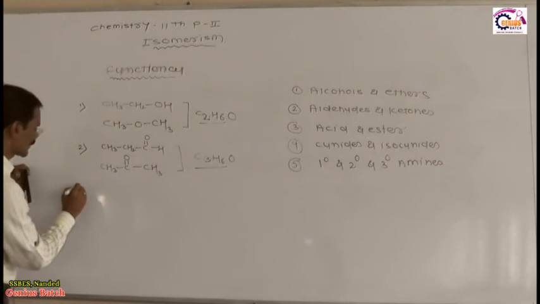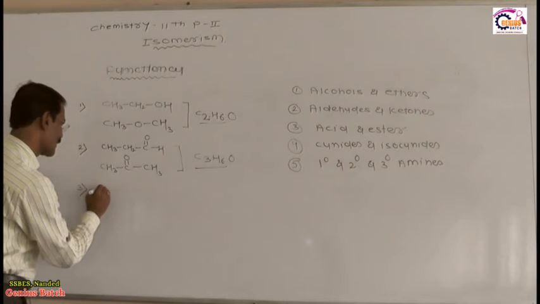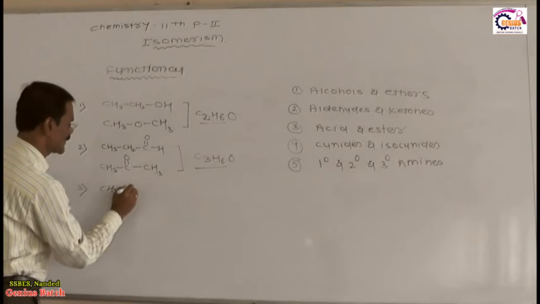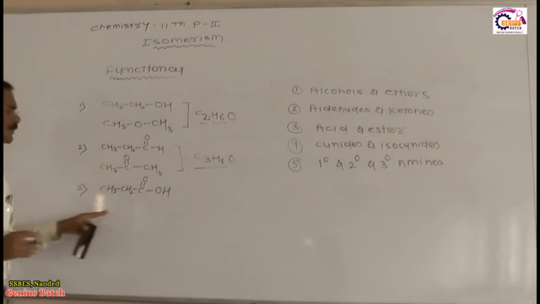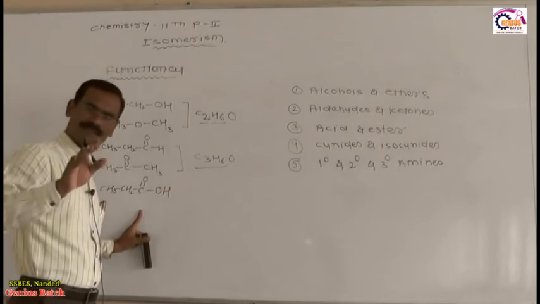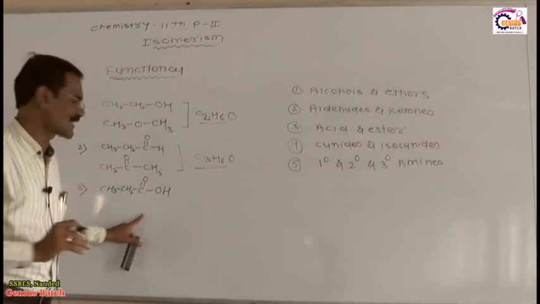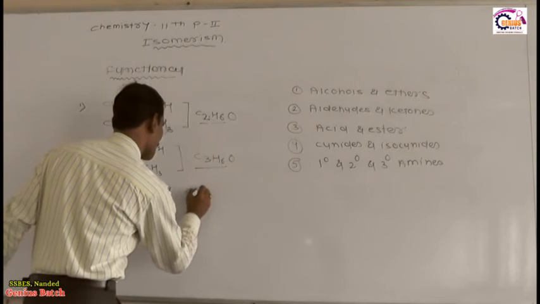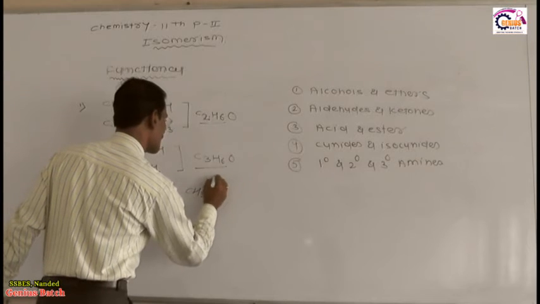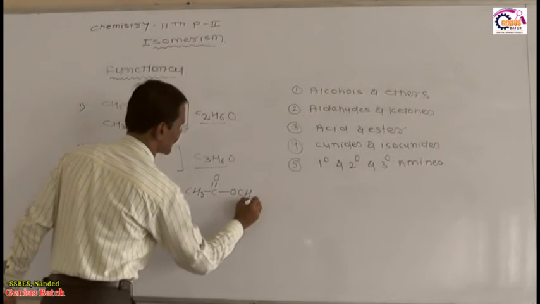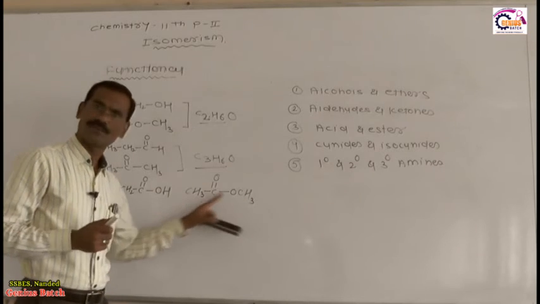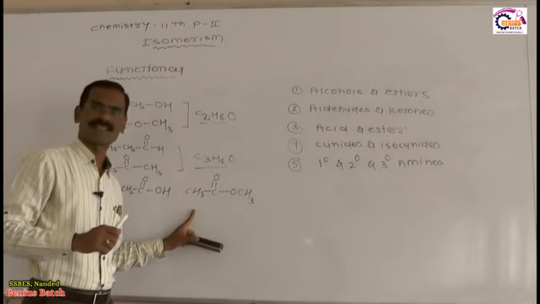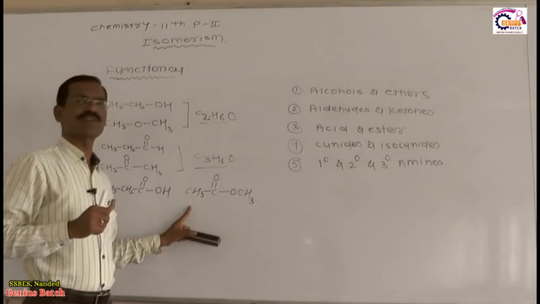Second example, third one, acid and ester. Now dear student, CH3CH2COOH. My question is: what is this? This is propionic acid, yes or no? And if I write in front of you CH3COOCH3, this is an ester, called methyl ethanoate or methyl acetate. Common name is methyl acetate. IUPAC name is methyl ethanoate.